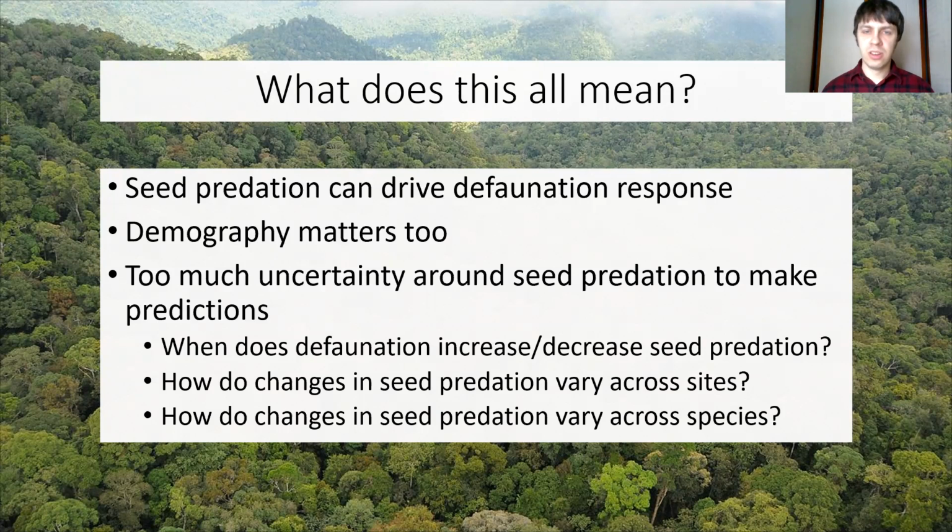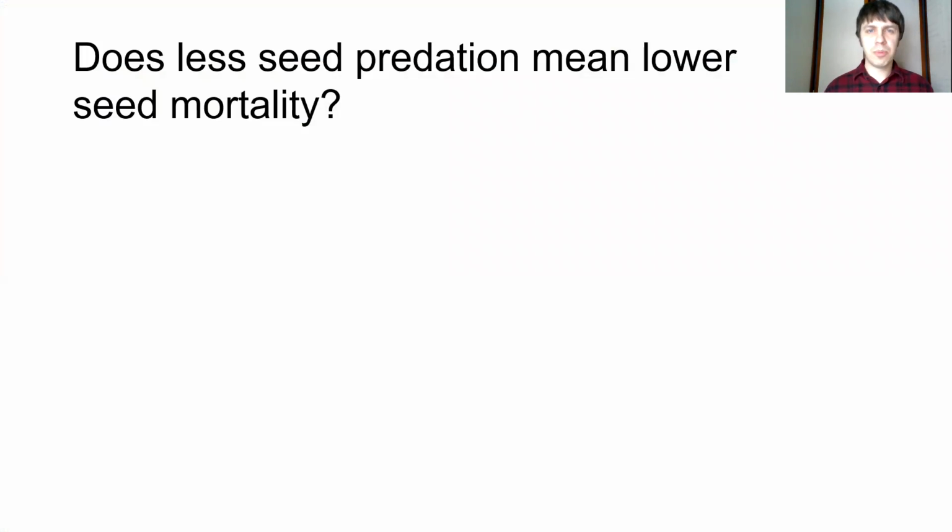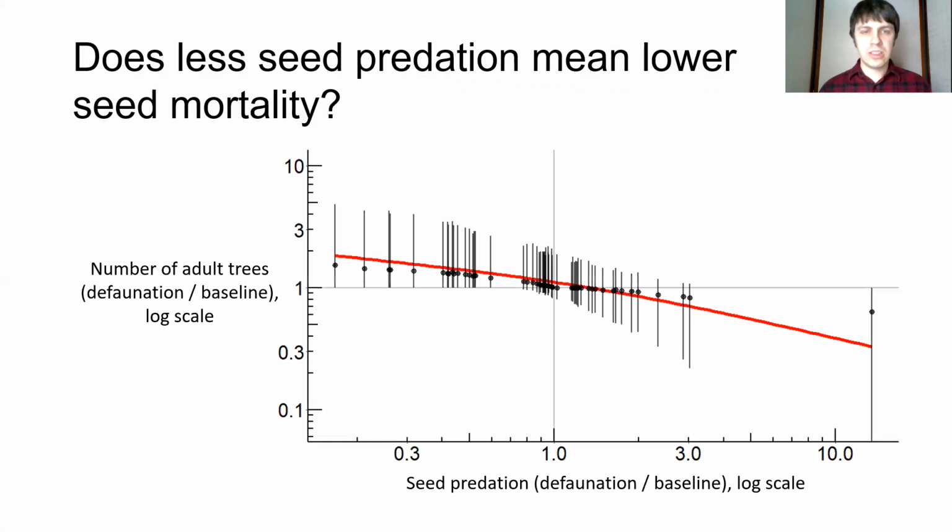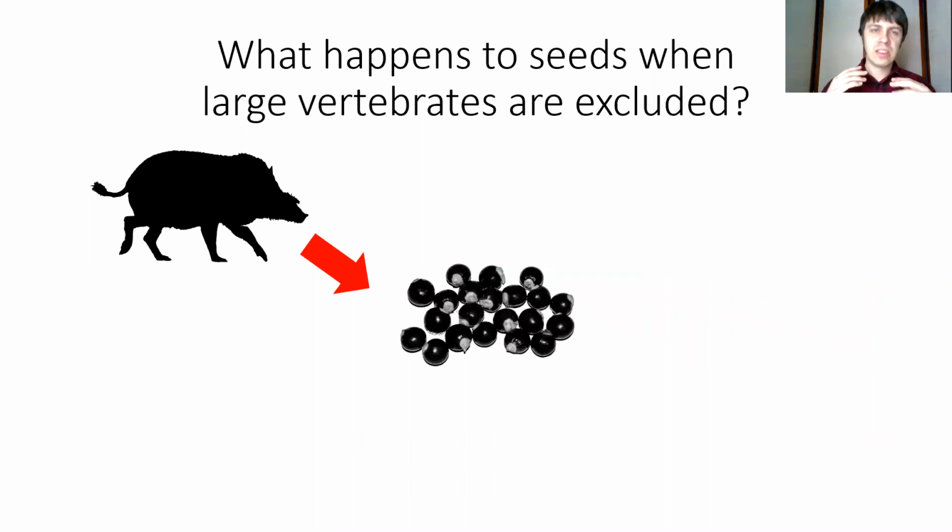And there's one more question that I want to ask about the uncertainty around seed predation effects. And that is, does less seed predation actually mean lower seed mortality? So we see here, this is a graph that I showed earlier, that on the left side, when seed predation goes down, populations were really benefiting. But is that actually biologically likely? In our model, if seed predation went down, we assumed that seed mortality went down. But that is thinking just about these large vertebrates.